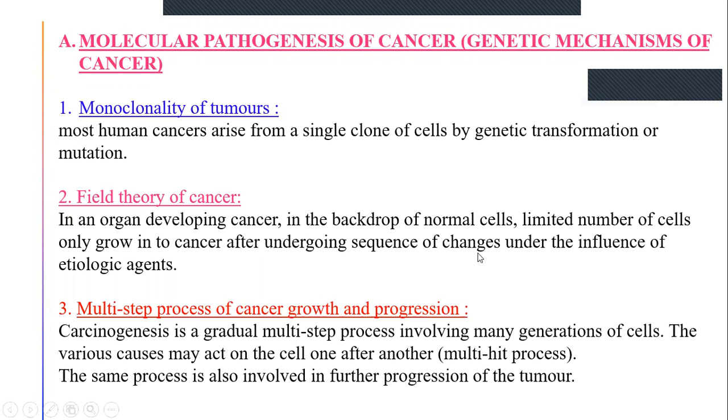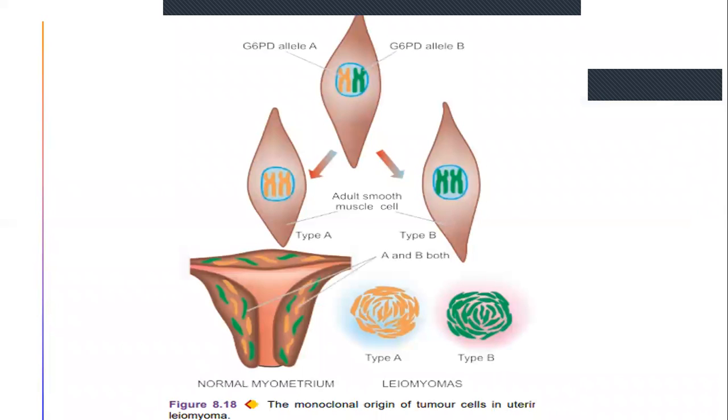First one step takes place, followed by the next step, so it includes many steps, which we call a multi-step process. The same process is also involved in further progression of the tumor, so this multi-step process is involved in both the initiation and the progression of the tumor.